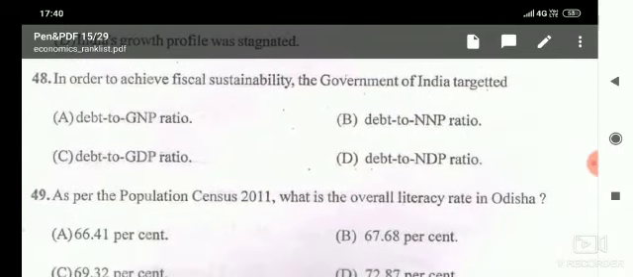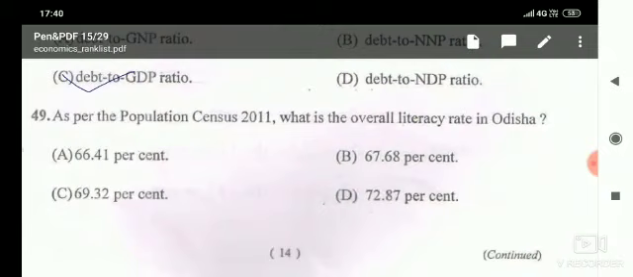In order to achieve fiscal sustainability, the government of India targeted, and given options are debt to GNP ratio, debt to NNP ratio, debt to GDP ratio, debt to NDP ratio. The government targeted the debt to GDP ratio.